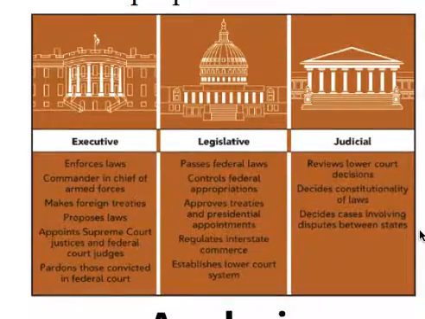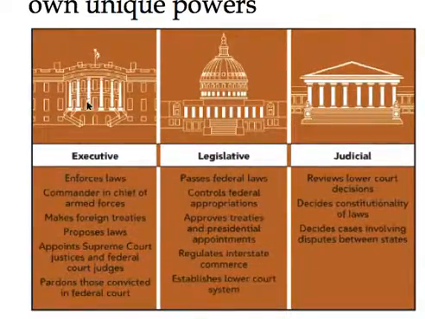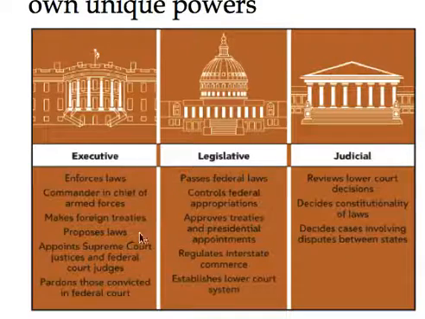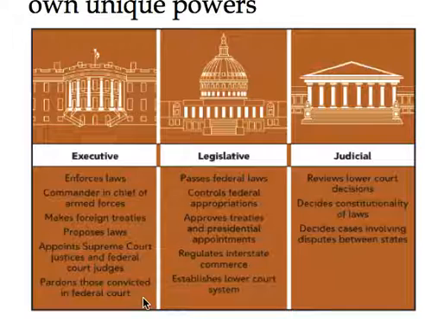Next, we have the three different branches: executive, legislative, and judicial. The executive branch enforces the laws. It is the commander-in-chief of the armed forces, makes foreign treaties, proposes laws, appoints Supreme Court justices, and pardons those convicted of federal court. The legislative branch passes federal laws, controls federal appropriations, approves treaties and presidential appointments, regulates interstate commerce, and establishes the lower court system.